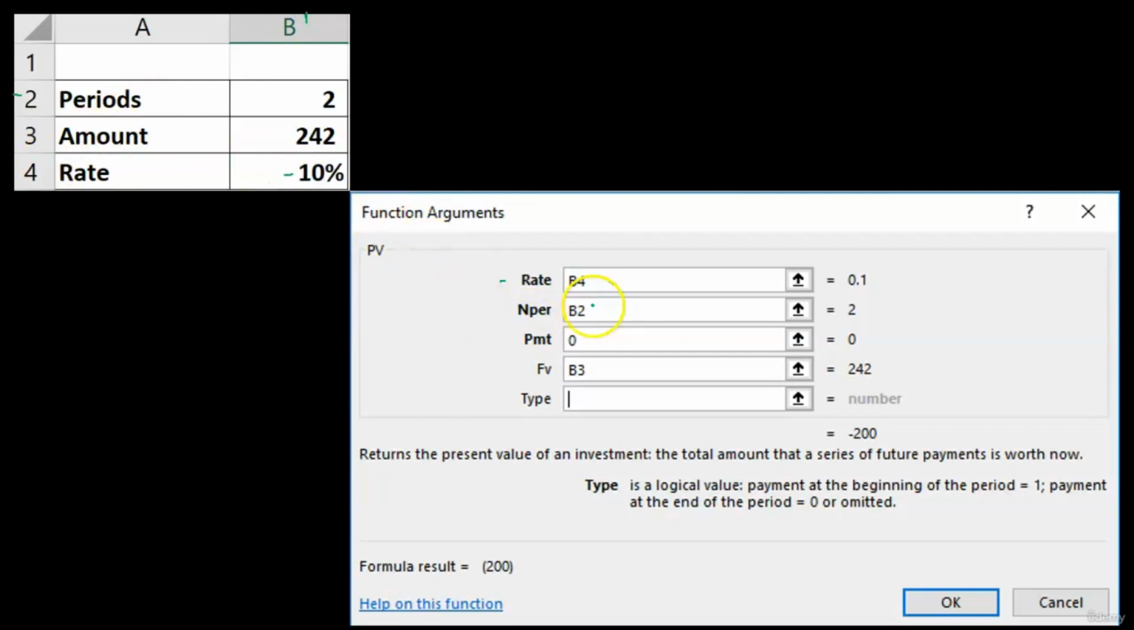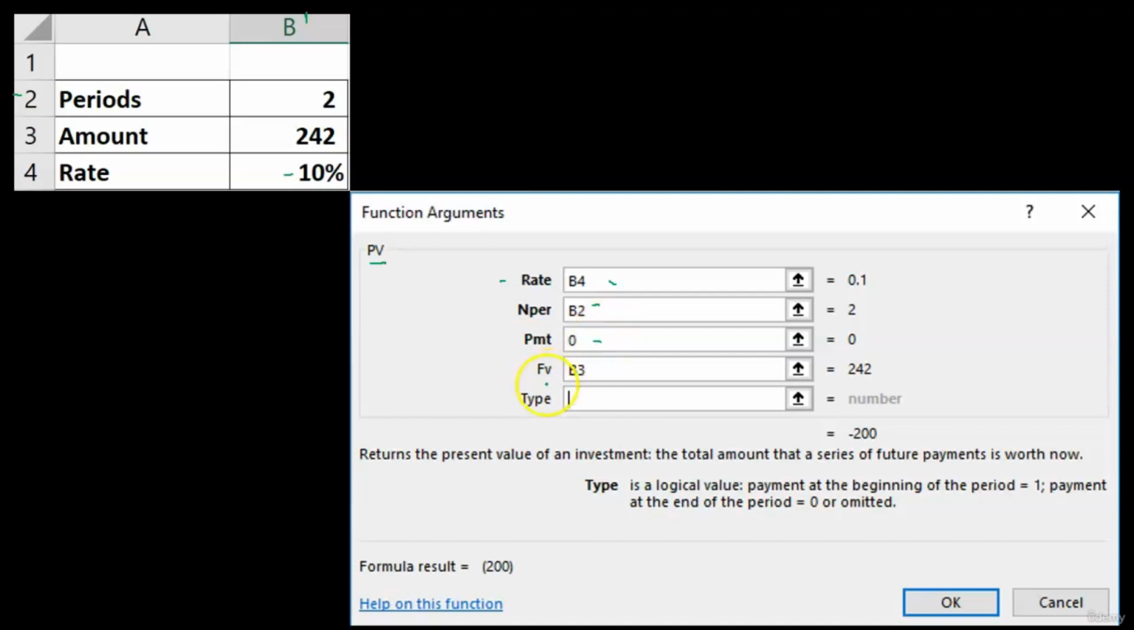And then the number of periods is the next item we need. That's in cell B2, which is going to be the 2. The payments is 0. That's the tricky thing with this because we're going to use the same PV formula for the present value and the present value of an annuity. Therefore, we'll use the same fields. The payment means annuity payments, and there are none because we're not making systematic annuity payments. We'll take a look at annuity payments in the future.